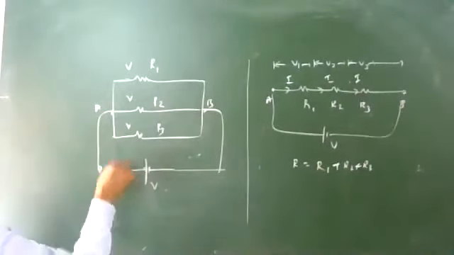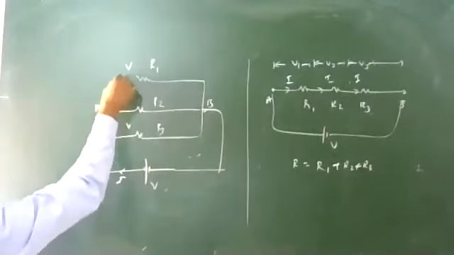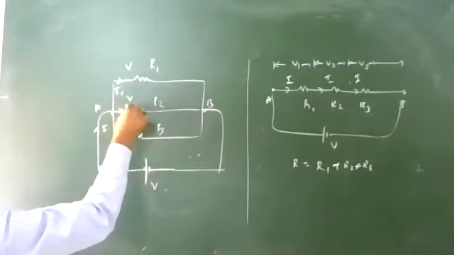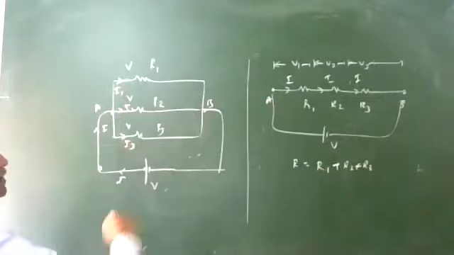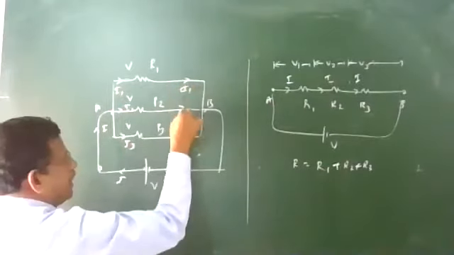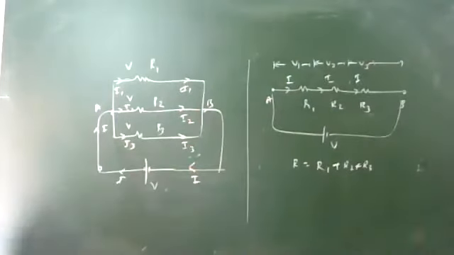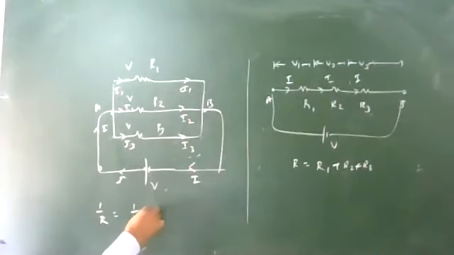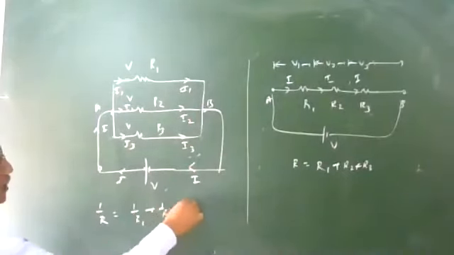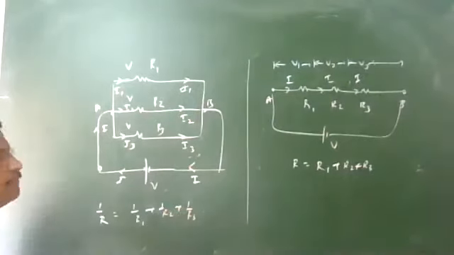If a current I comes in, this current divides into I1, I2, I3, and finally the same current after adding will come back to the circuit. So the PD remains the same in parallel connection, and the equivalent resistance is 1 by R equal to 1 by R1 plus 1 by R2 plus 1 by R3. This is how we recognize a parallel combination.